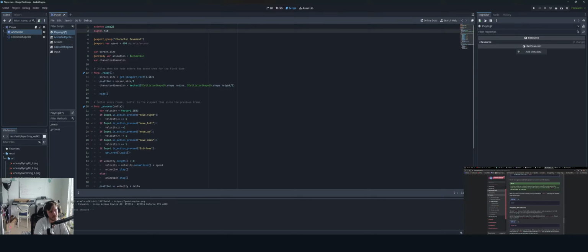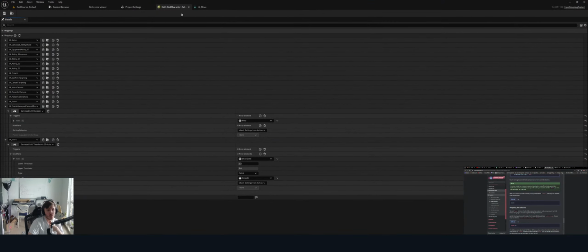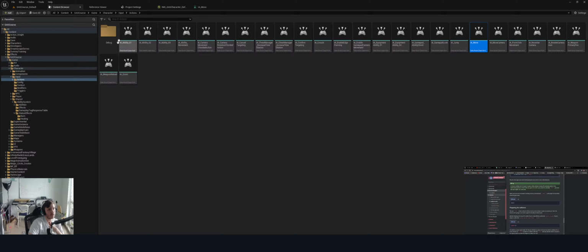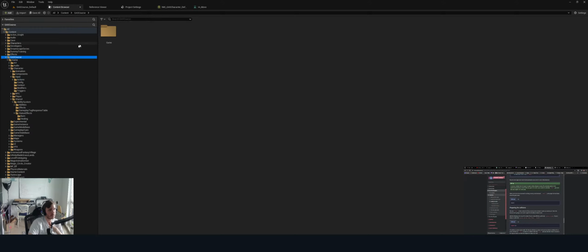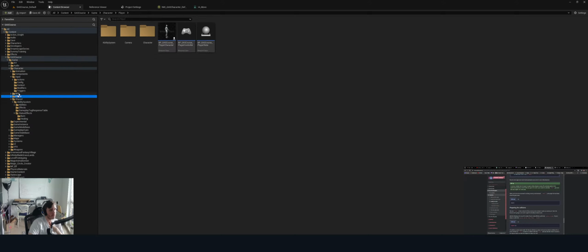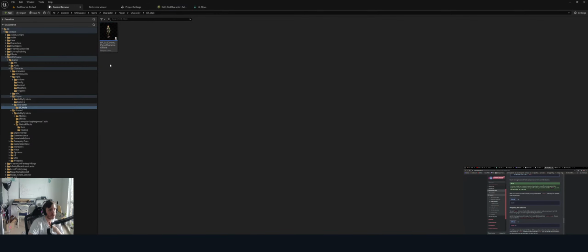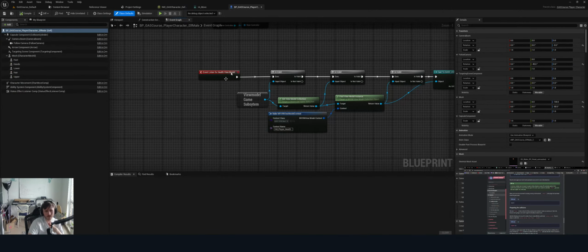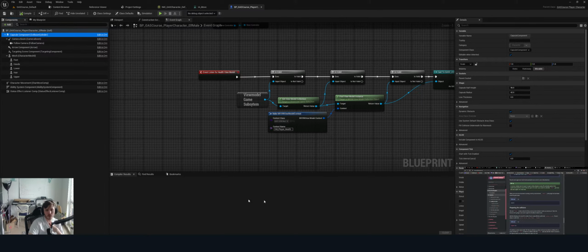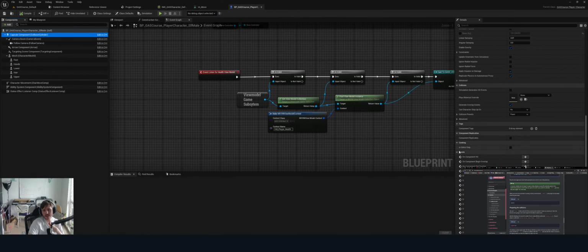So signal hit. So I'm guessing signals are more of a delegate callback kind of thing from Unreal. So for example, we have our player, we have our elf. We have a capsule component for collisions, and it has these events like on component hit, overlap, all these kinds of things.